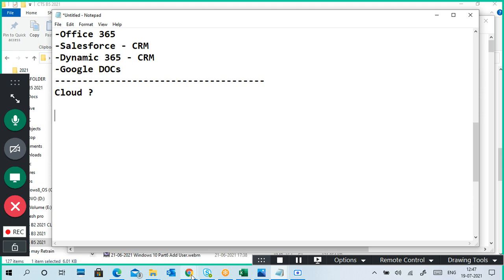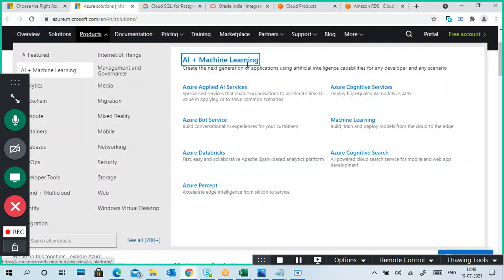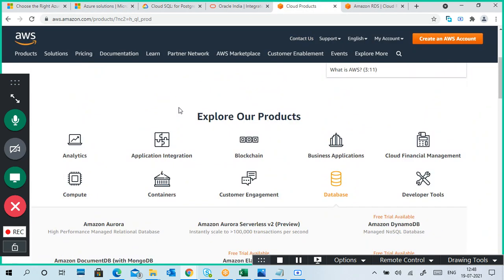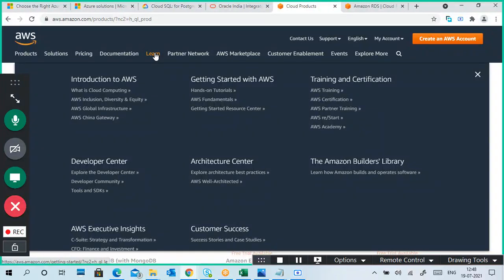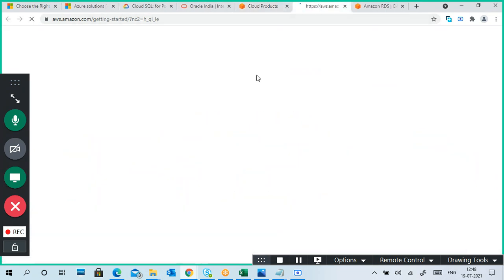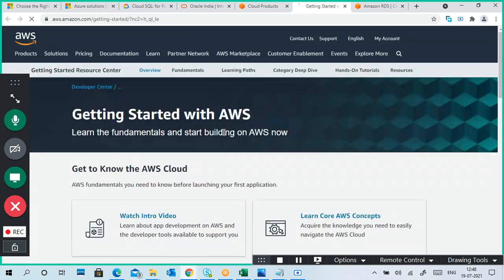One thing I forgot, guys. Anybody who wants to learn, for example AWS, it is very simple. Go to Learn, introduction to AWS. You can learn from here also. You don't need to pay any amount to any institute for learning this kind of stuff.